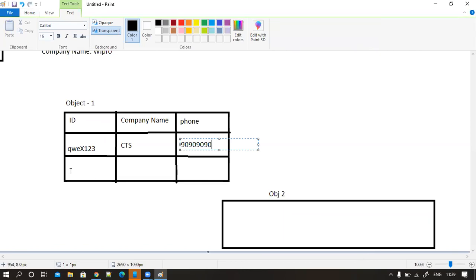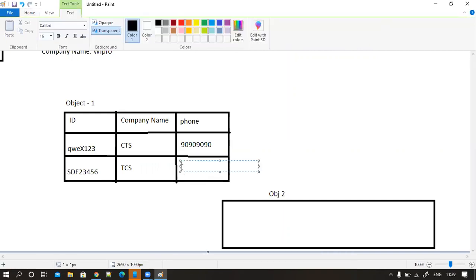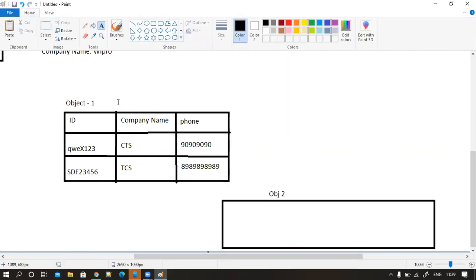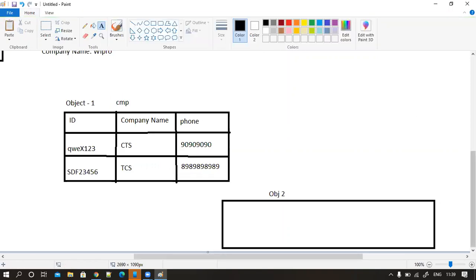Clear? What object is it? Object one is a company object. Let's say, for example, company object.